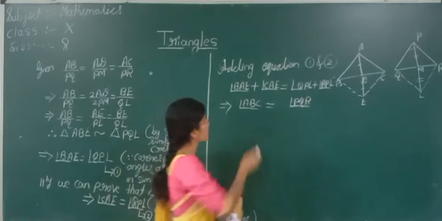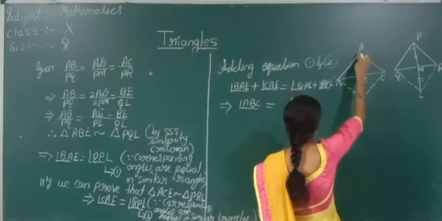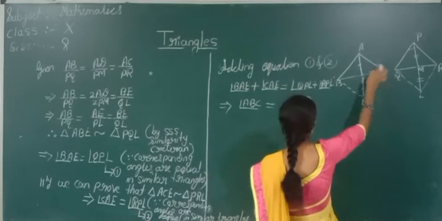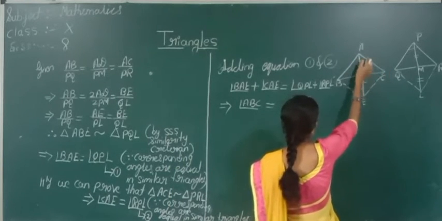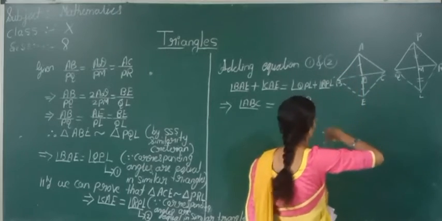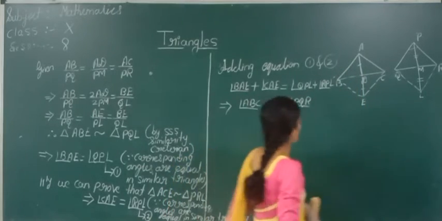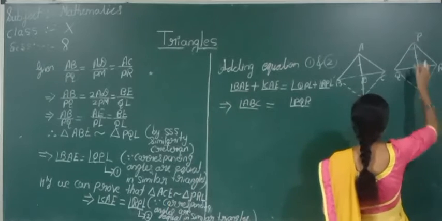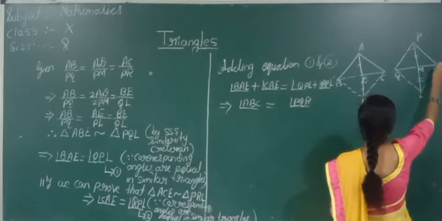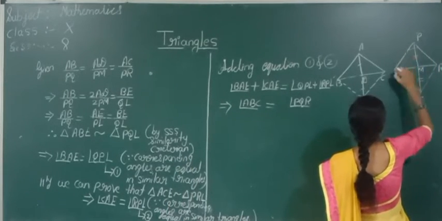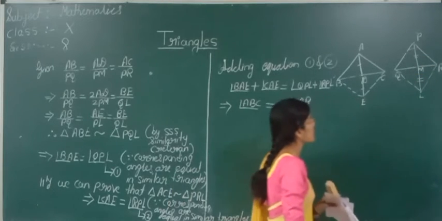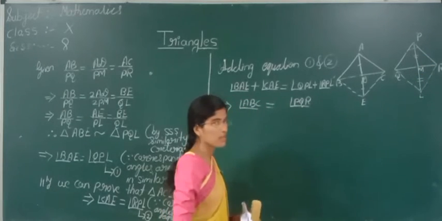Okay, see here, angle BAE plus angle CAE, this half will become a full angle, that is BAC. And now see here, QPL, this half, and RPL, half, will become a full angle, that is QPR.